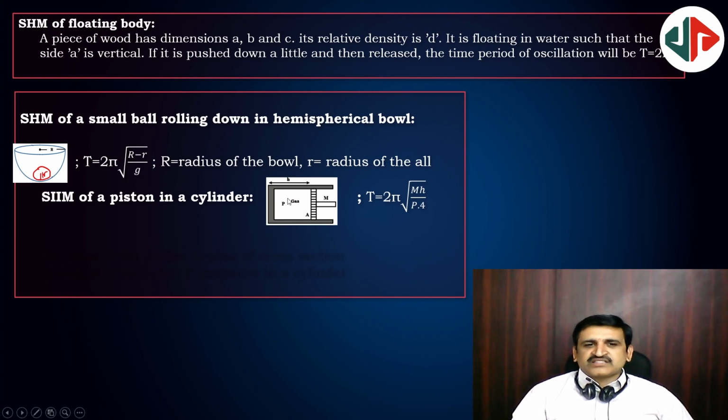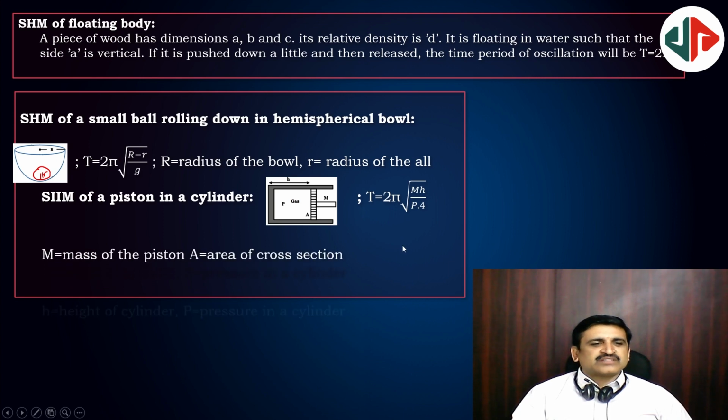And whenever a piston arrangement is there, and then if you press it and release, then what happens? It oscillates. The time period is 2π√(mh/(PA)). m is the mass of the piston, whatever it is going to have, mh by P into volume, right? PV, it must be PV, right?